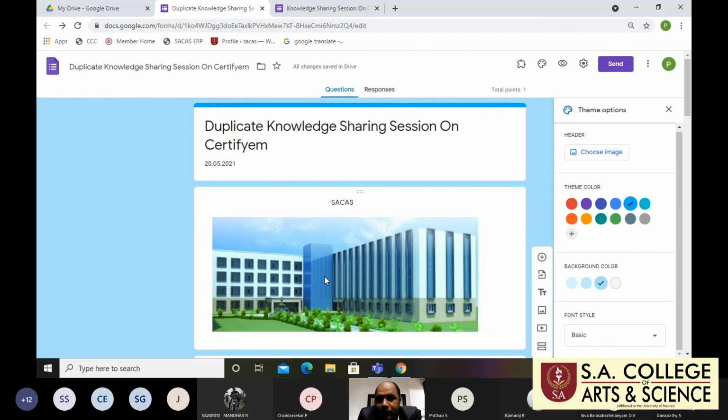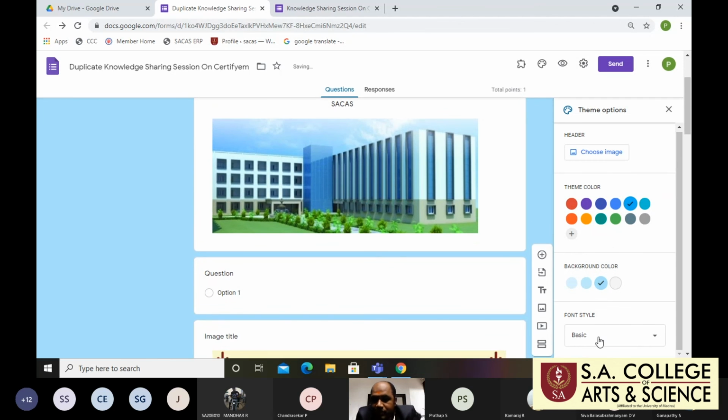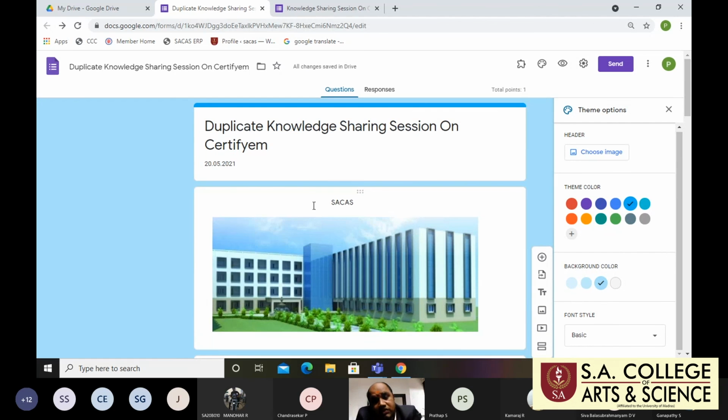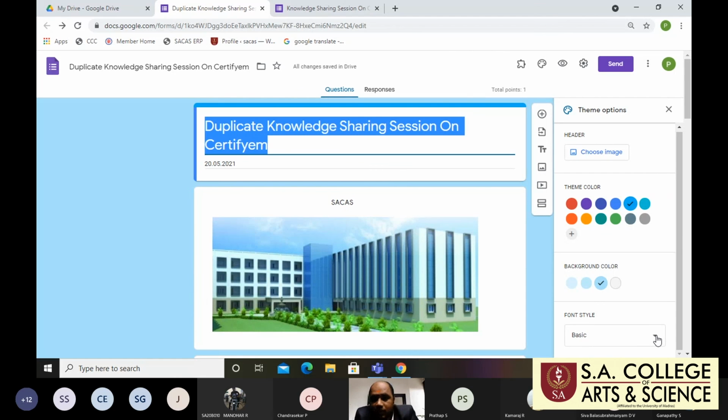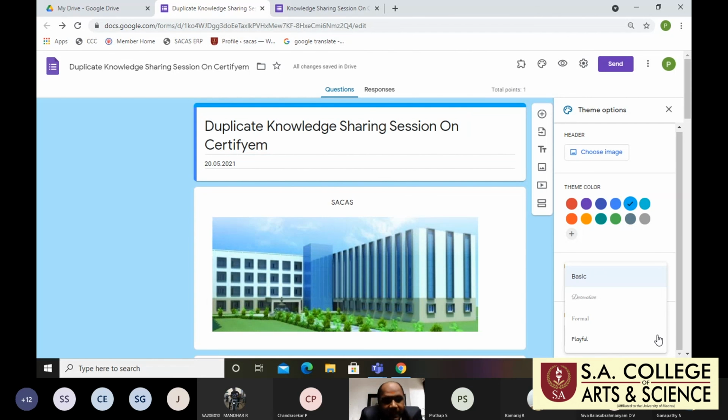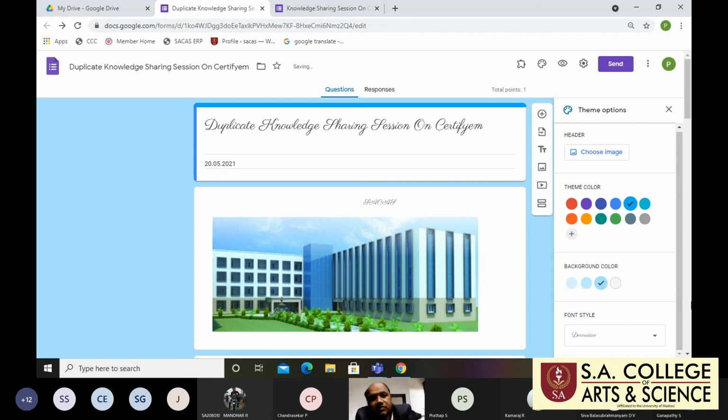See, before this was not available, but here we are using the theme options. We are getting more colors. See, I'm using this one and it changes. If you also want to change the font style, see, this is basic. If you want this type of style, you use it.